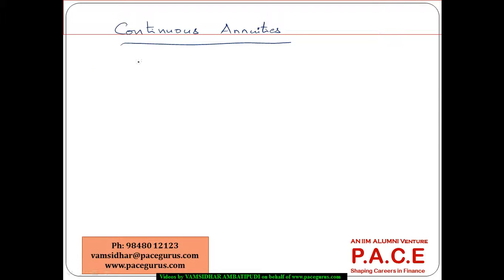Of course, it's not a reality, I can't keep paying every minute or second. But wherever we are dealing with a very high payment frequency, probably weekly or daily, fortnightly, in those cases, I can very well look at it as equivalent to continuous itself.